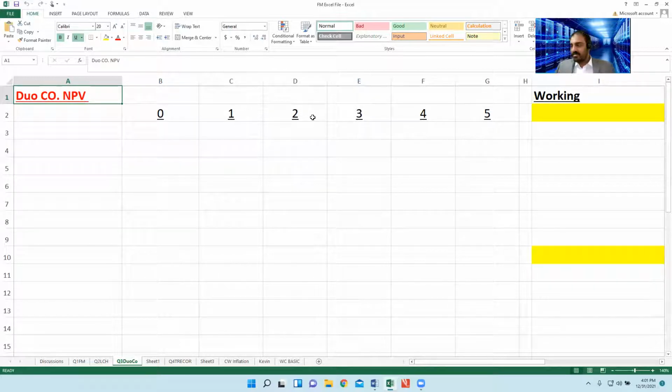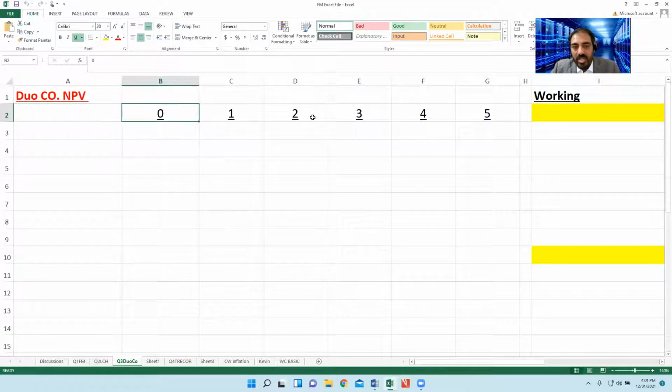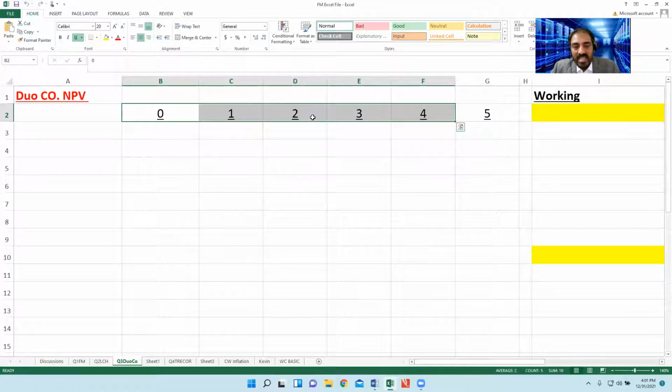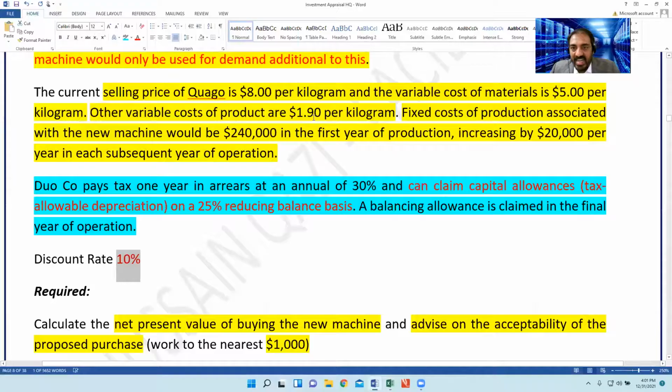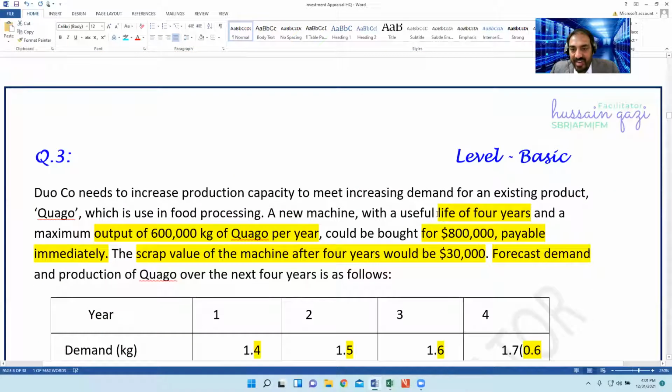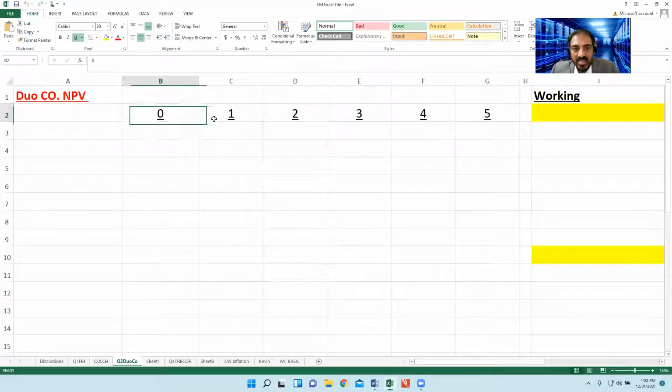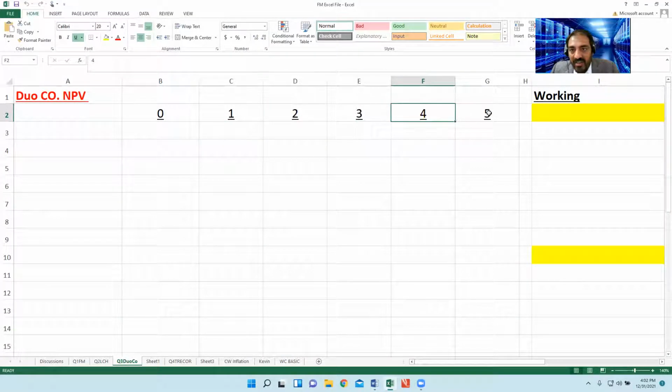Now come on. First thing, right now ignoring the aspect of tax, and working other than tax here. So first of all, this is the structure of the question: 0, 1, 2, 3, 4. The life of the project here is 4 years. But I have mentioned year 0, then 1, 2, 3, 4, and 5 as well.